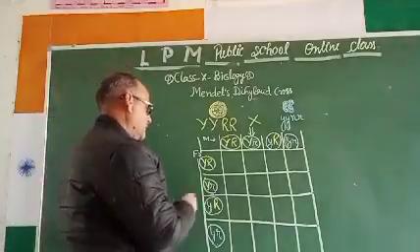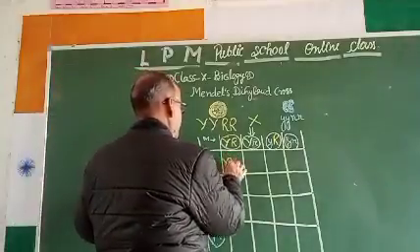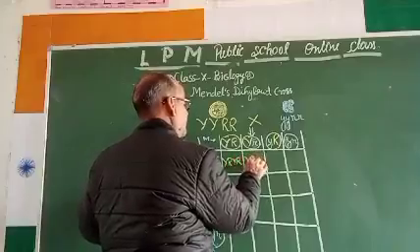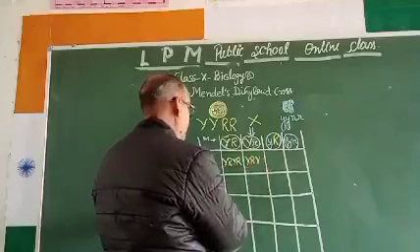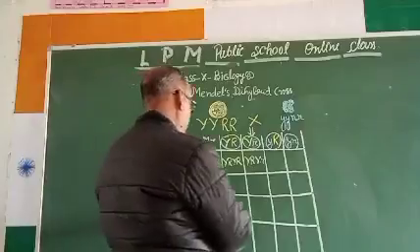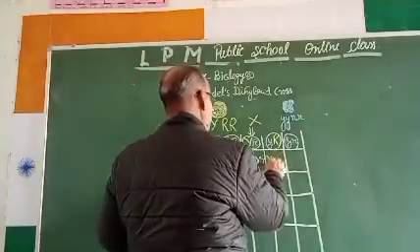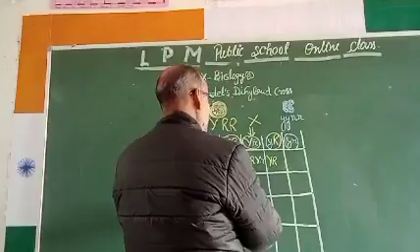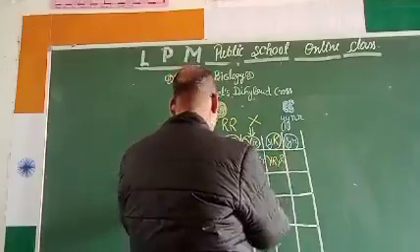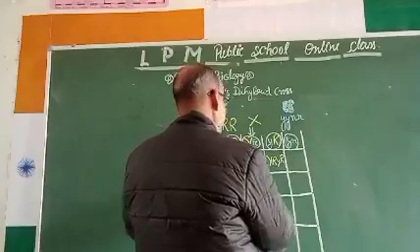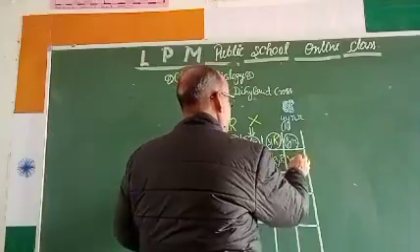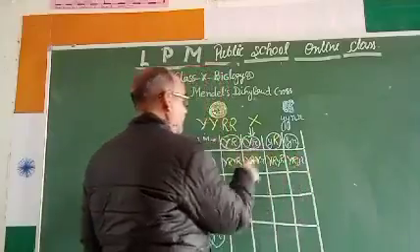Now see the result. YR, YR, YR, YR. My dear student, you are looking at the series.